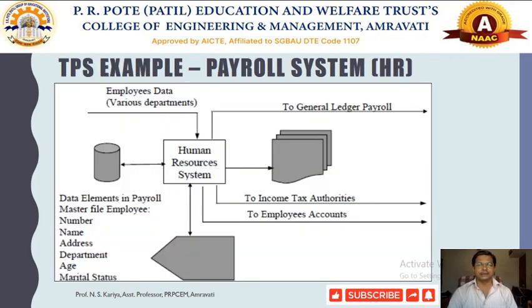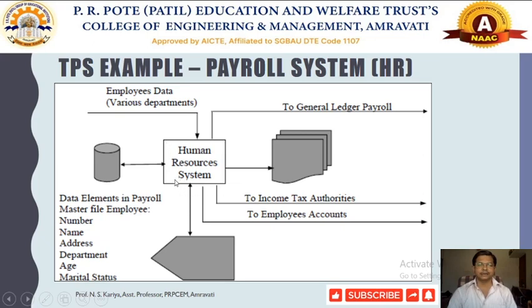Now let us see a simple example with the help of the payroll information system, which is associated with the HR department of the organization. This is the main system called the human resource system.